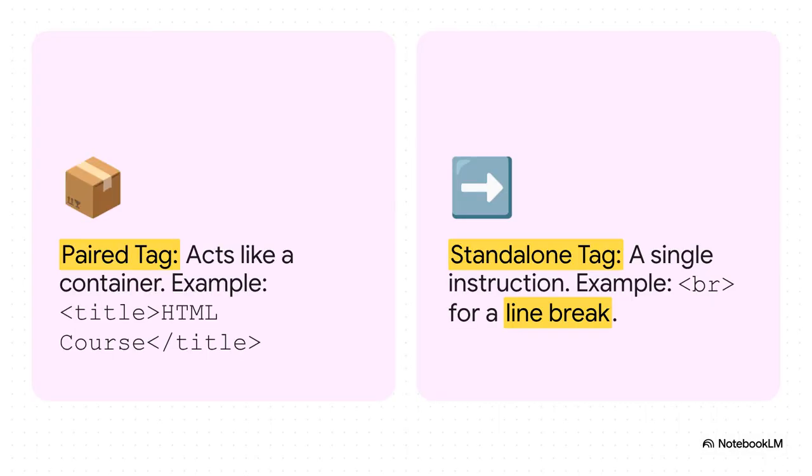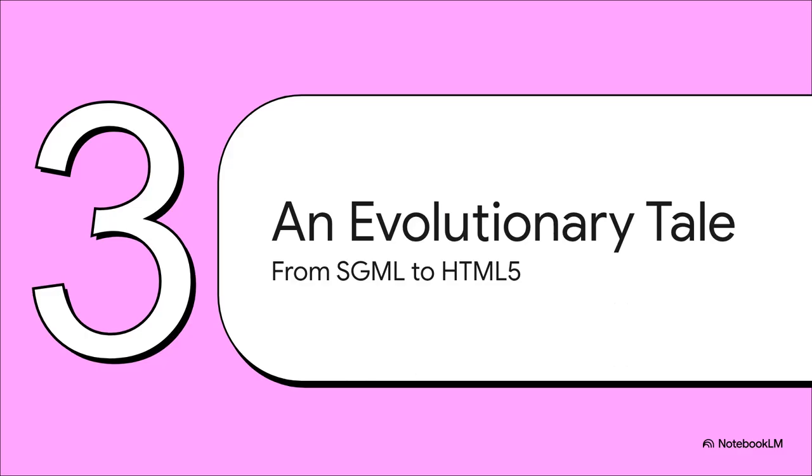This slide makes that difference super clear. So on the left, you see the title tags. They act like a container, telling the browser that the words HTML course are the title of the page. Simple enough. But on the right, you've got the BR tag. It's just a single, one-and-done command that says insert a line break right here. That's it.